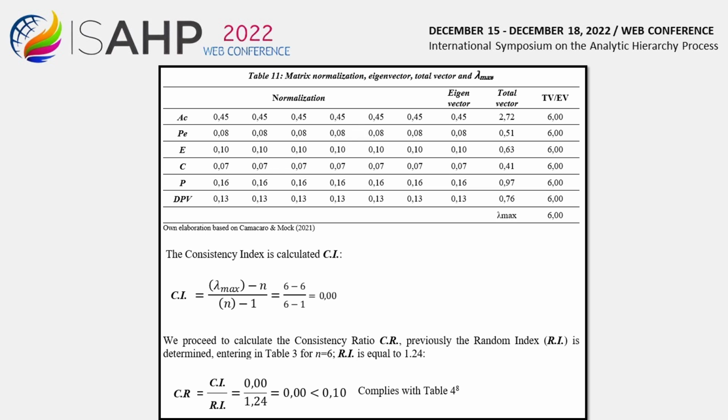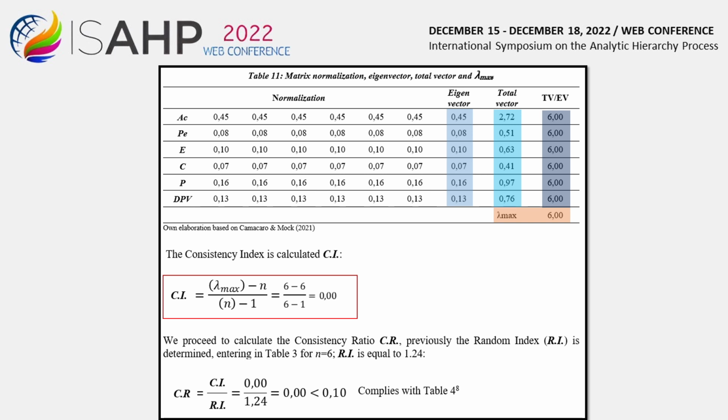Once the normalization has been performed, the eigenvector, nx1, of the criteria is determined, corresponding to each element of the row the average of the values of each row. Then the total vector is determined by multiplying the matrix of criteria nxn by the eigenvector nx1. The vector lambda is determined by dividing the values of the total vector by the values of the eigenvector of the criteria. Thus lambda max is calculated as the average of the values of the rows of the vector lambda. Once lambda max, 6.00, is obtained, the consistency index IC is calculated as the quotient of 6.00 minus 6 over 6 minus 1, which is equal to 0.00.